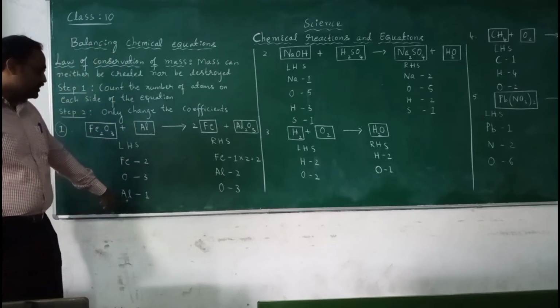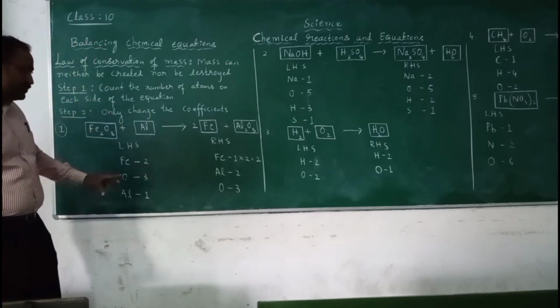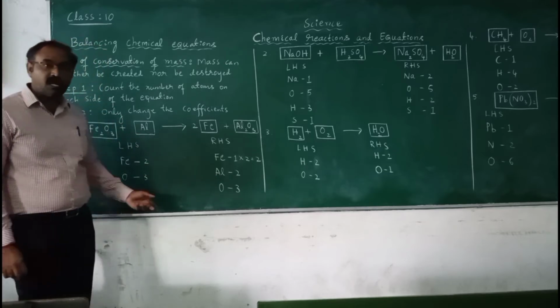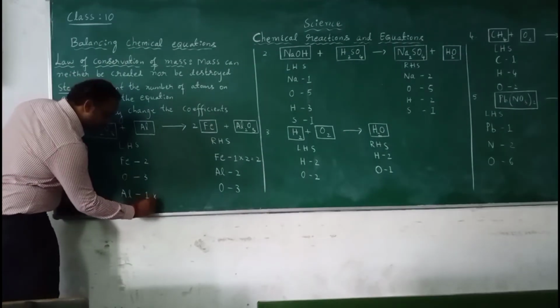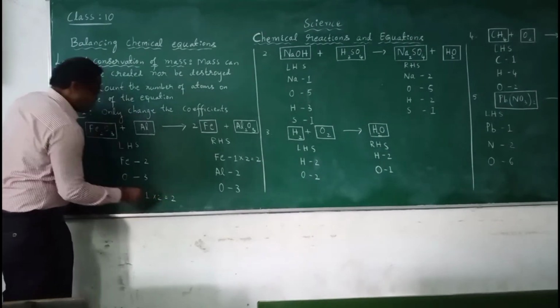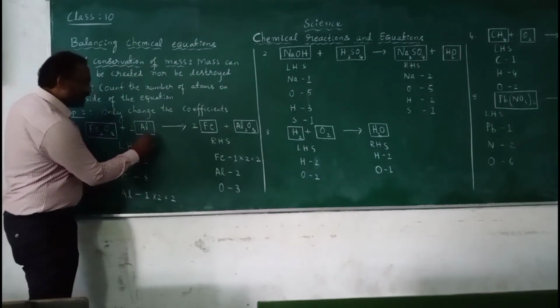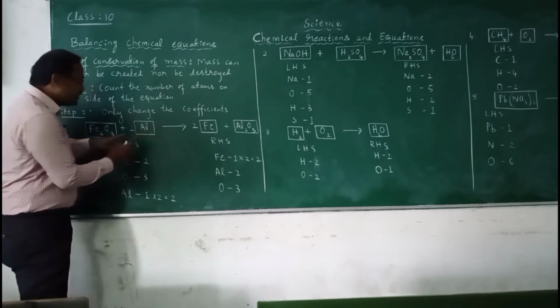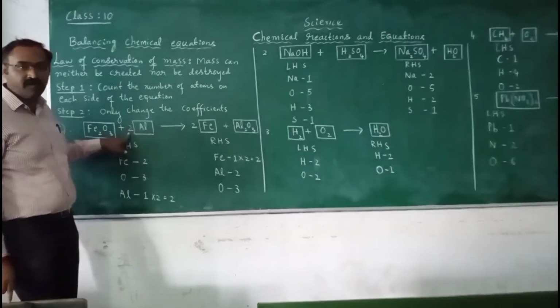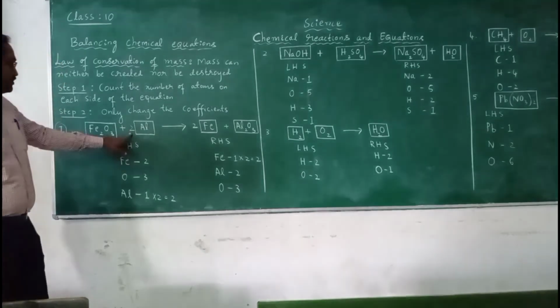So aluminium is 1 and aluminium is 2. To make it 2, multiply the aluminium with 2. You should not write here, multiplying the subscript. This is the wrong method. Only the coefficient must be changed.